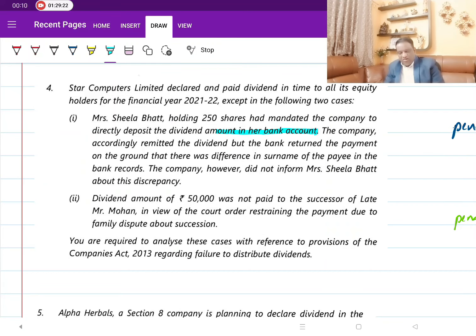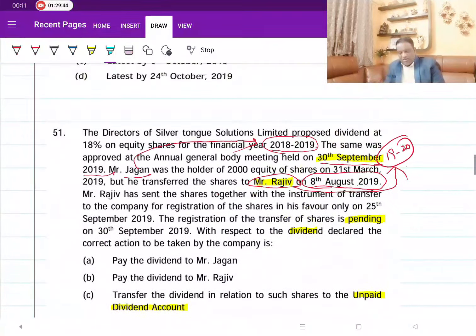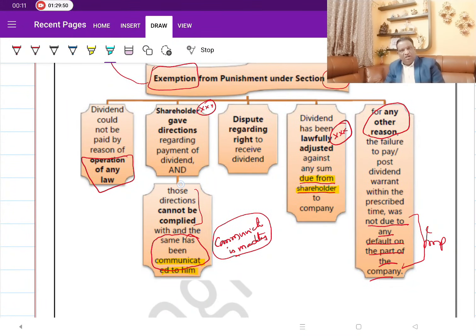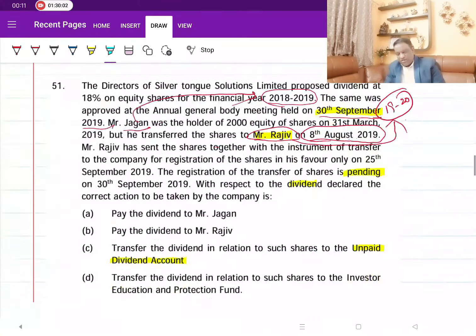The company accordingly remitted the dividend, but the bank has returned the payment. Why was it returned? Because there was a difference in the surname. So, name mismatch. But whose mistake is it? It is the shareholder's. She gave wrong details. In such a case, the company cannot be punished, but with one condition. This question is similar to what I was alerting you about. The shareholder has given directions. In this case, the exemption is available provided the company has communicated. This is why I was telling you this point is important. And in this case, let's see whether the company has communicated or not.